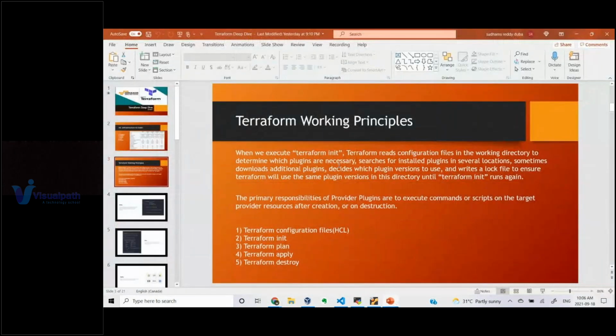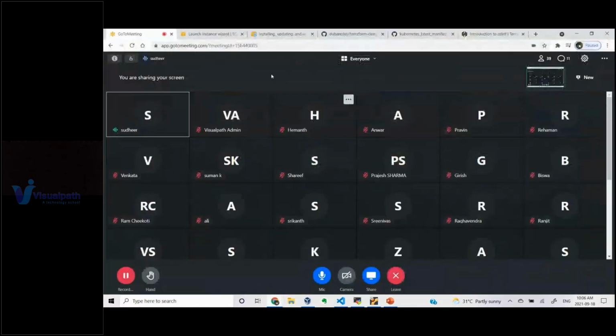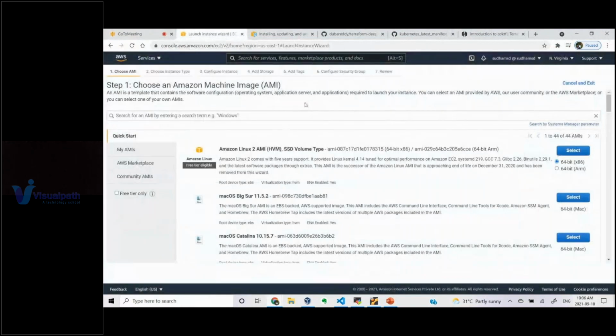So in Terraform, what is the working principle? If I want to create some infrastructure, what are the steps I need to follow? What are the things I need to take into consideration? First and foremost, if you are using AWS, you need to have an AWS account. We'll be talking about how to create an AWS free tier account as well.